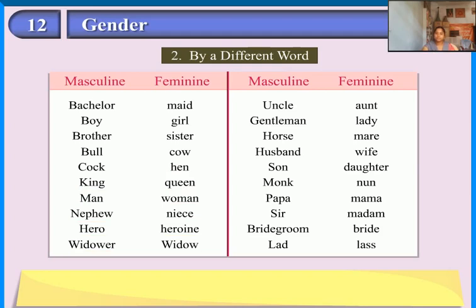Widower, widow. Uncle, aunt. Gentleman, lady. Horse, mare. Husband, wife. Son, daughter. Monk, nun. Papa, mama. Sir, madam. Bridegroom, bride. Lad, lass.